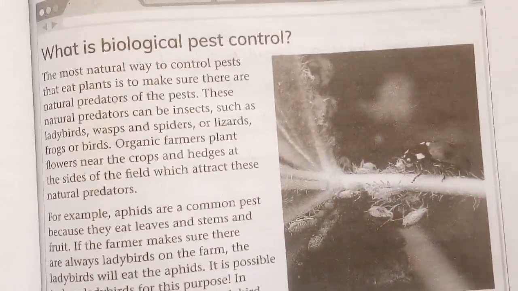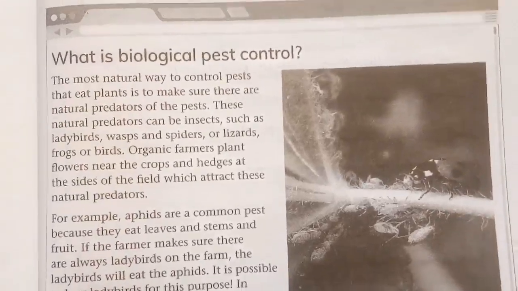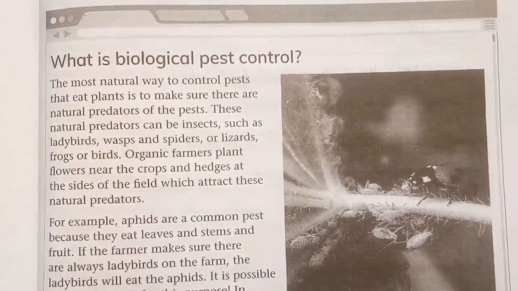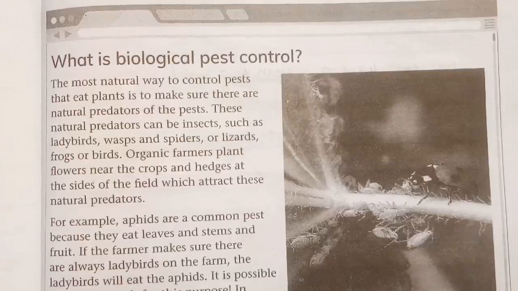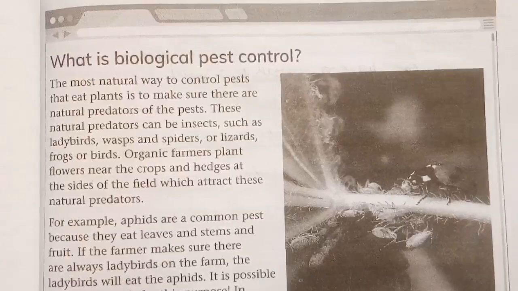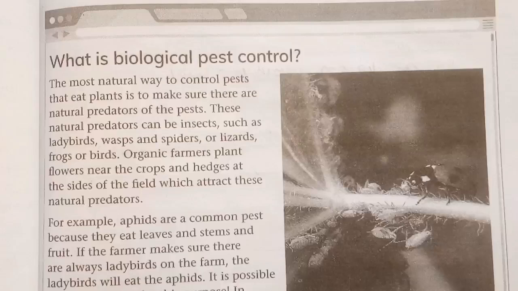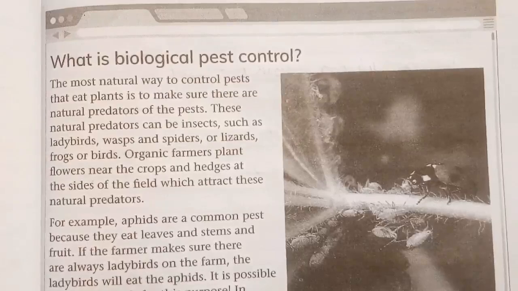The most natural way to control pests: pests are basically insects that attack the plants and completely destroy that plant and fruits. They eat the plant, so to make sure there are natural predators of a pest. These natural predators can be insects such as ladybird, wasp, spider, or lizard, frog, or bird. Organic farmers plant flowers near the crop and hedge at the side of the field, which attract these natural predators.